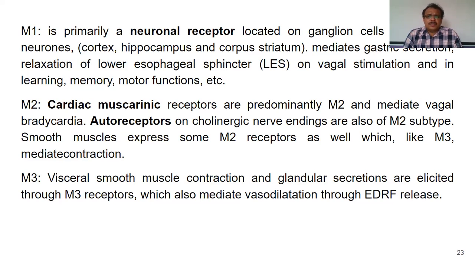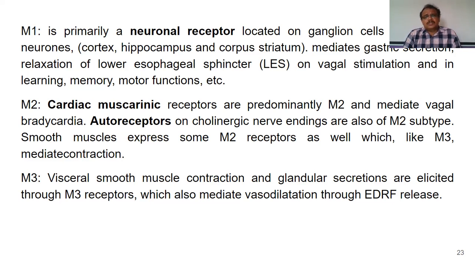And stimulation of these receptors in the gastric glands will enhance gastric secretion, and stimulation of smooth muscles in the sphincters causes relaxation of the sphincter. And in the central nervous system, we have seen that M1 receptors are also present in the cerebral cortex, hippocampus, corpus striatum, basal ganglia, and all, where they are involved in regulating learning, memory, and motor functions. So we should remember where these M1 receptors are present, and what actions are mediated when these M1 receptors are stimulated.